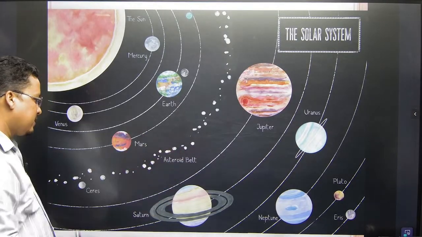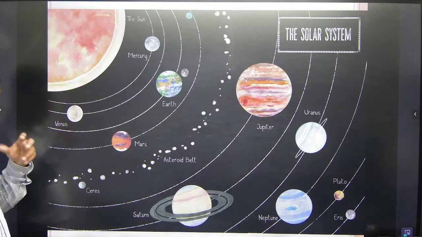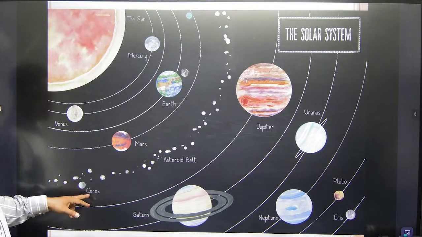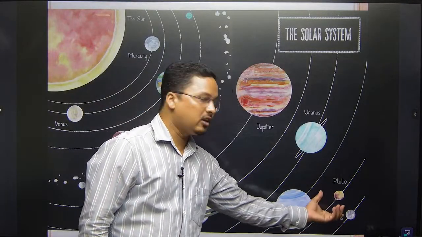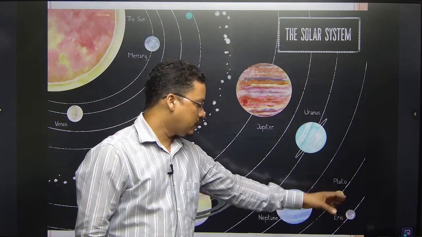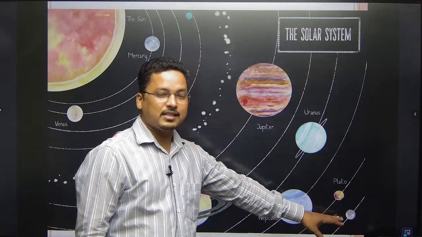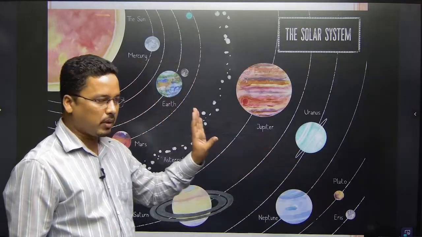Next is Eris, then comes Ceres. But the difference is that Ceres, the dwarf planet, is in the asteroid belt, and this one is in the Kuiper belt. This one is in the Kuiper belt. These two, I would say particularly Eris, is in the Kuiper belt.